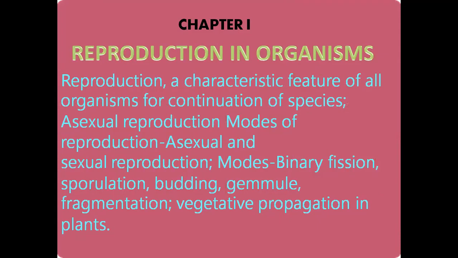Reproduction in organisms contains the characteristic features of reproduction in species, and different types of reproduction, that is asexual and sexual types of reproduction. And you can see the syllabus here. This is the syllabus which is there in the first chapter.